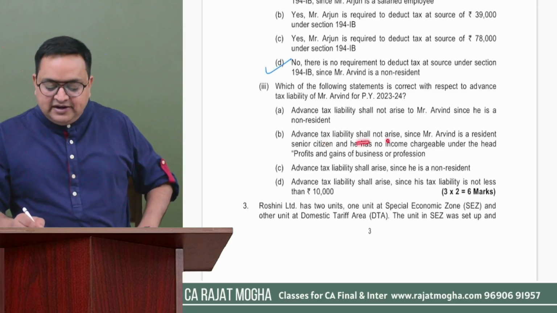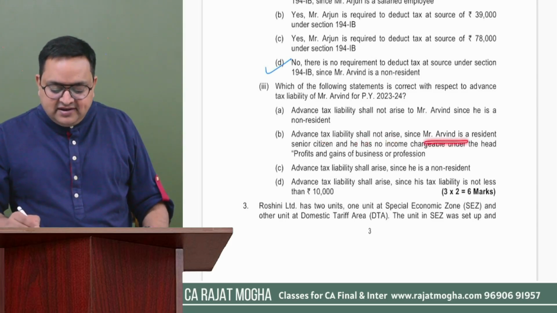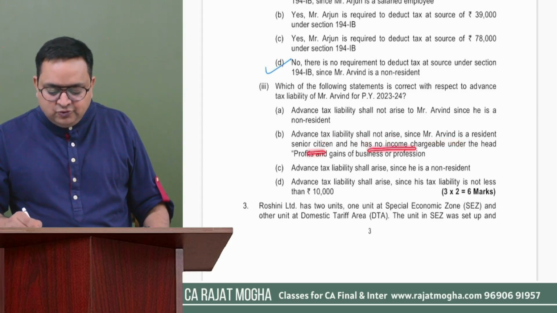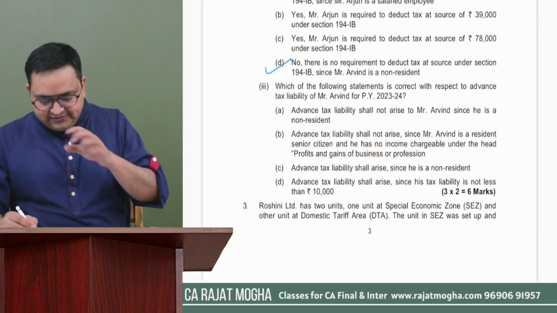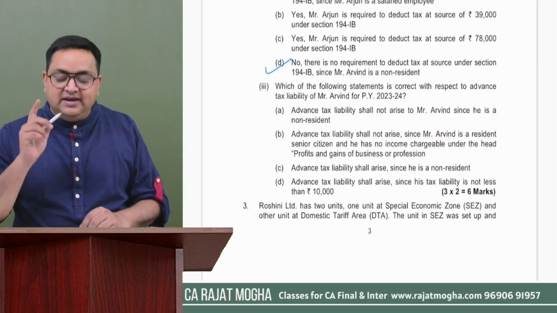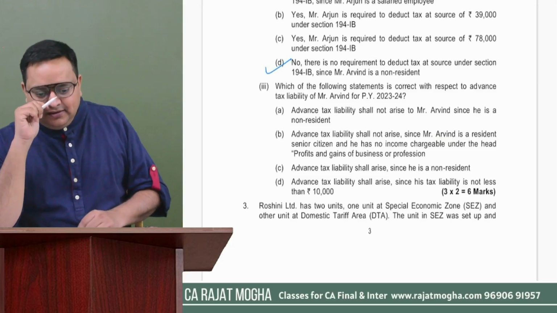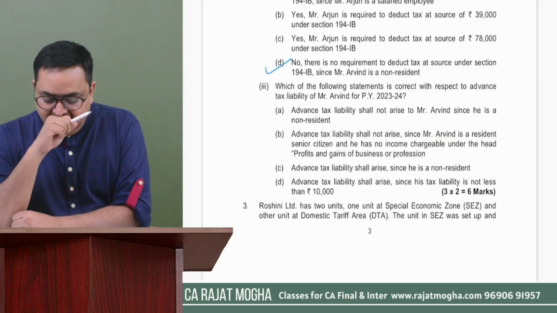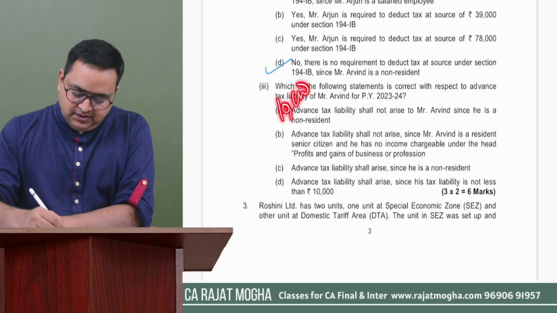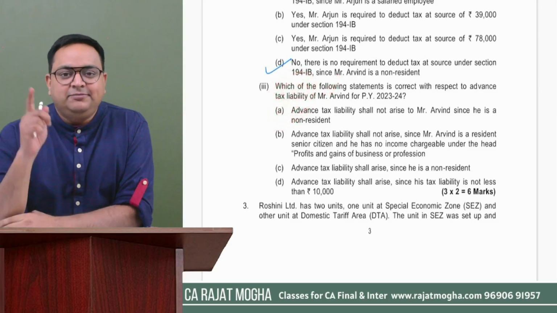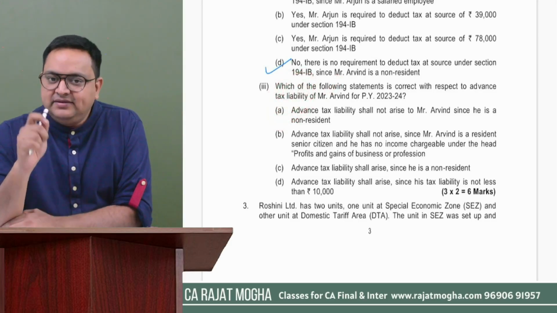Next: advance tax liability shall not arise since Arvind is a resident senior citizen and he has no income under the head PGBP. First of all, Arvind is not a resident. Second, in advance tax, any person whose tax is 10,000 or more is supposed to pay advance tax.